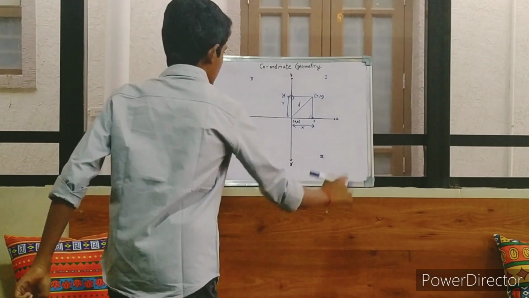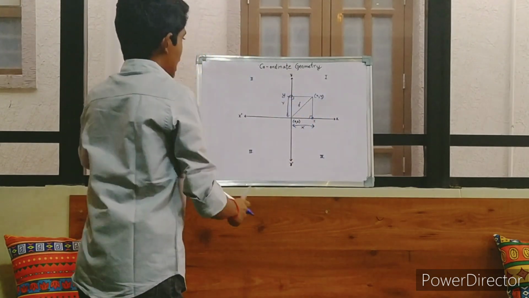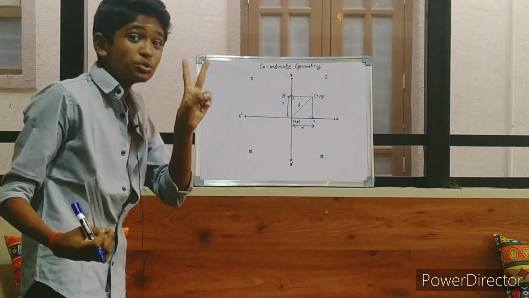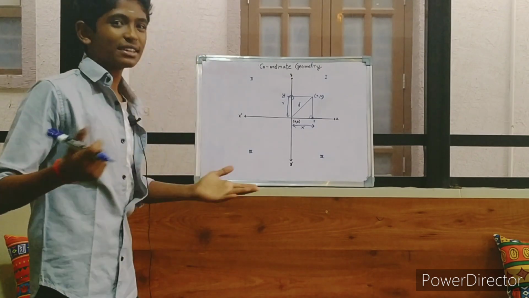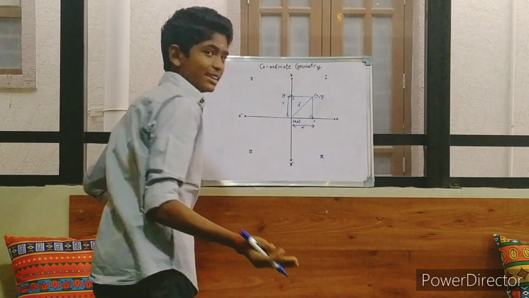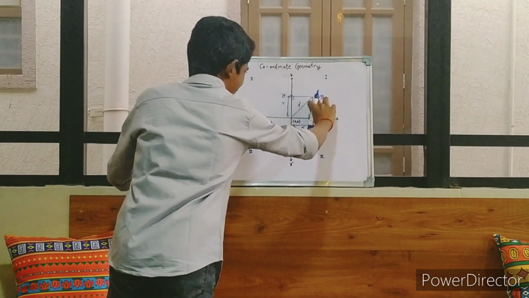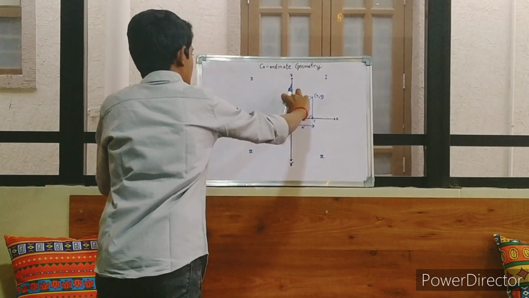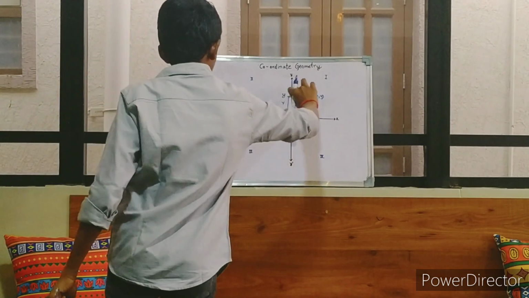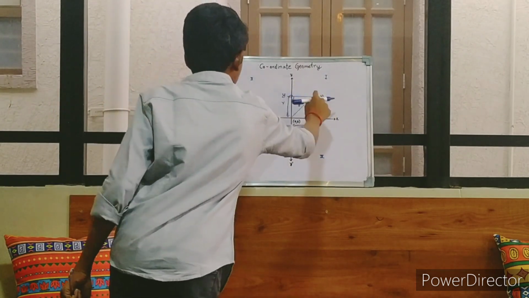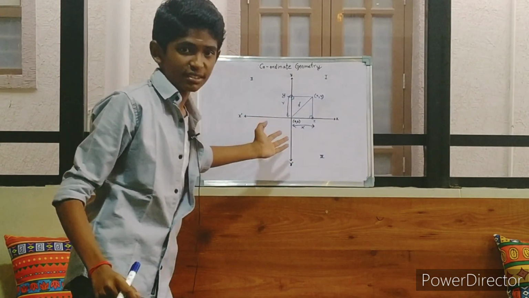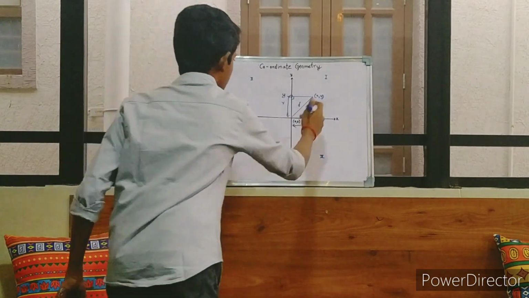If it's a right angle triangle and you want to find out the hypotenuse and you have two sides, ask me where are the sides. This side is x, and this side is the same length as this side, so this is y, this is also y, because if this is perpendicular to the x-axis, this line must be parallel to the y-axis.